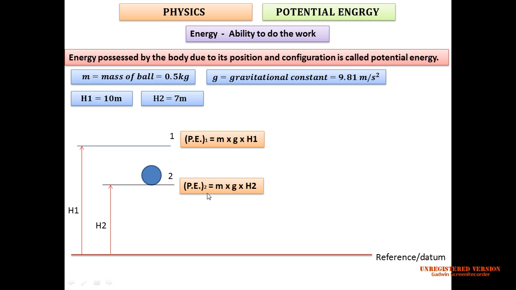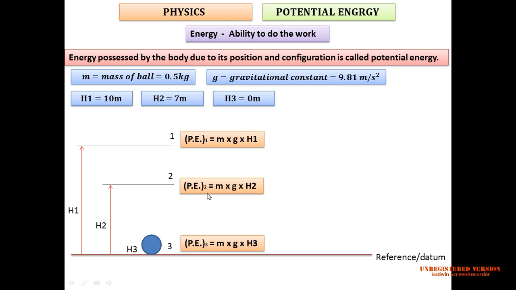Now ball will again fall to the datum. Let's say position number 3. Now it is at the datum, so that height is h3, but you know height h3 will be equal to 0, because it is located on the ground. The ball is located on the ground. Now, how much amount of energy is available with ball at stage 3? So potential energy at stage 3 equal to mass into gravitational constant into h3.